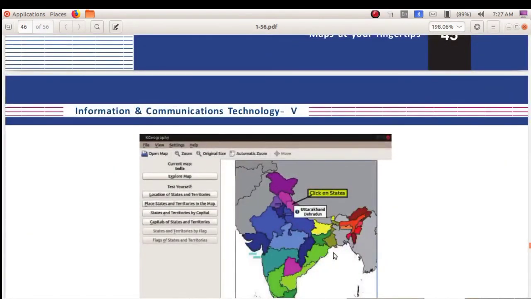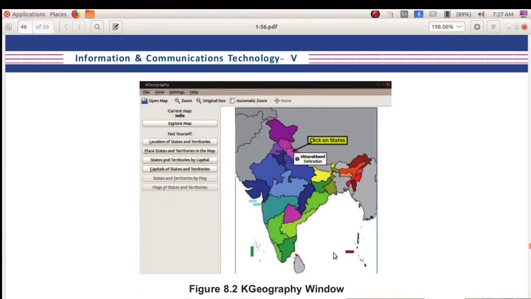Next question is how can you find the names of states of a country? Yes, you have to just click inside the map to see the states. So you have to just place the cursor and click on the state. Then the name of the place will be displayed. Okay. Then how can we find the capitals? Yes, when we click on the state, the name of that state and its capital will be displayed. See, here I have clicked on this state. Now the name of this state and its capital is displayed.